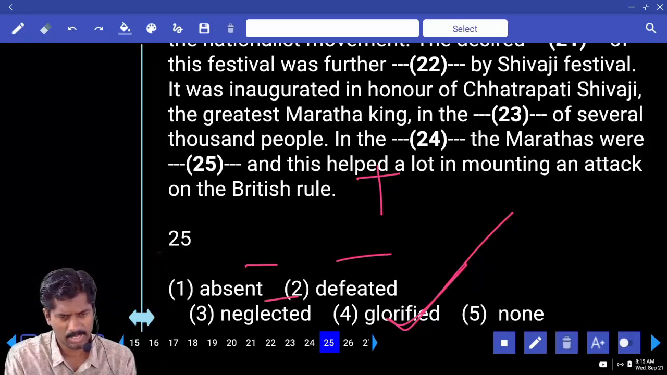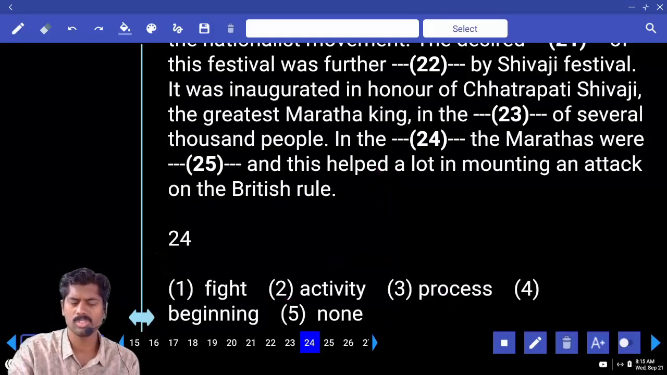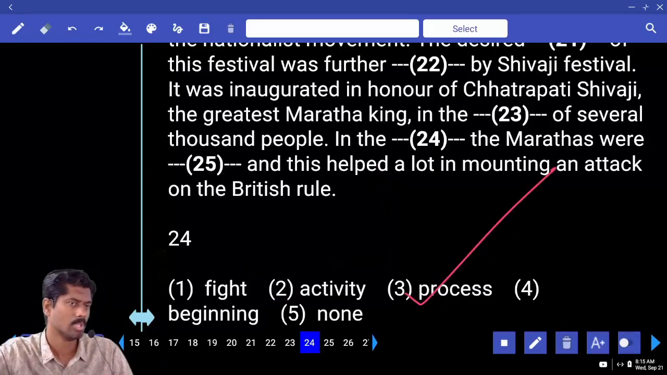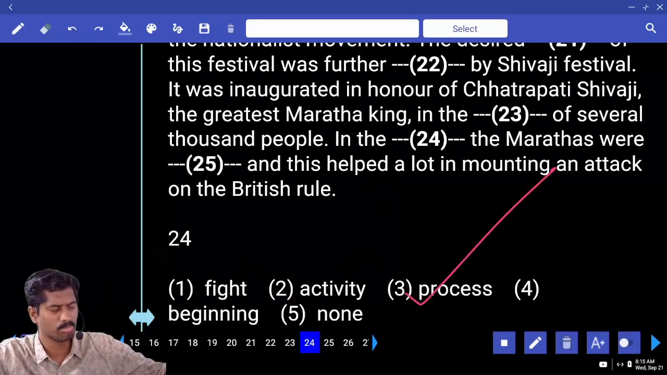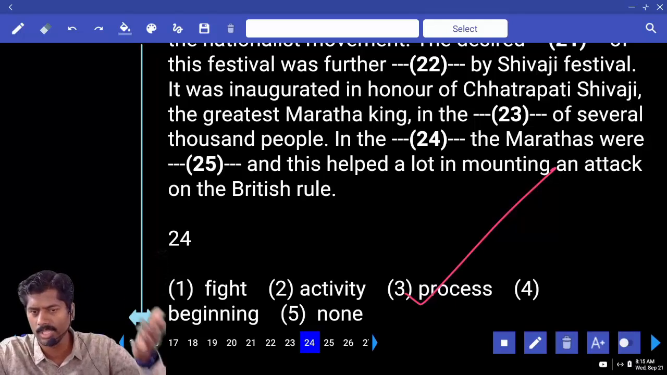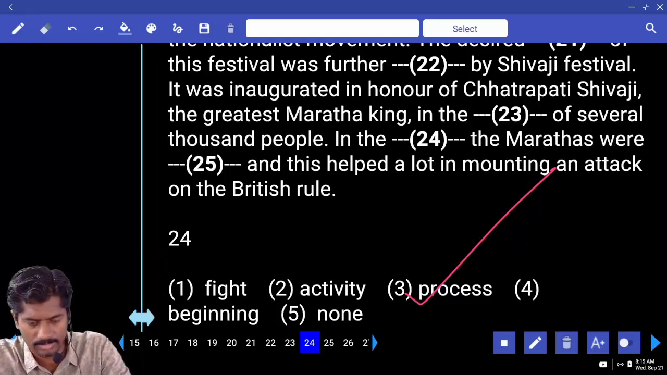In the beginning, Marathas were glorified, or in the process, Marathas were glorified. In the fight, in the activity, in the process, people were mobilized, people gave the support. Then what happened? At the same time, the Shivaji festival was there, inauguration happened. And then what happened? In this process, they were glorified.